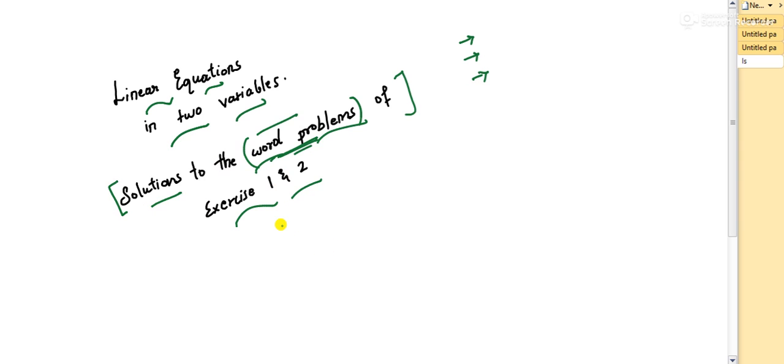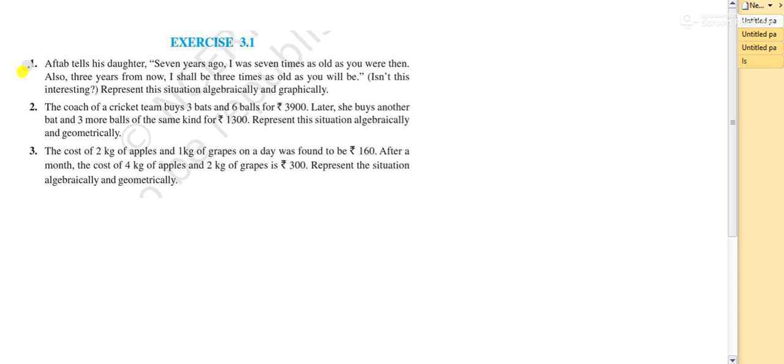Learn the steps. I will be explaining with some tricks and tips that will be useful for your better understanding. So let us start with the first exercise. Here is the first question of the first exercise.